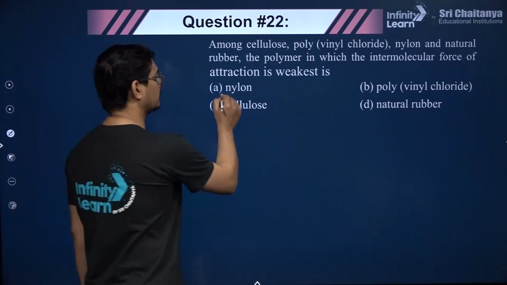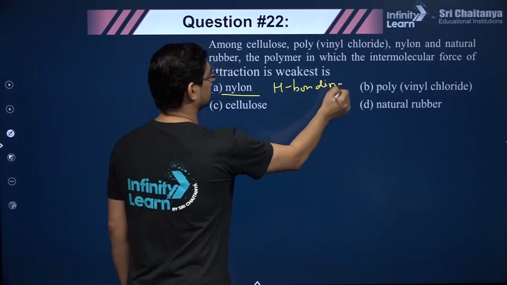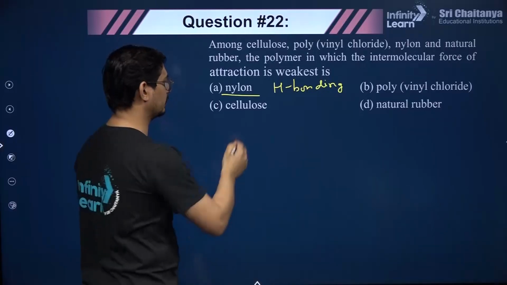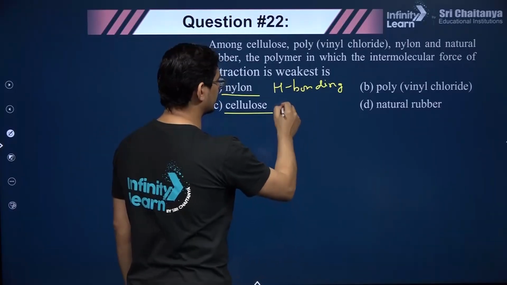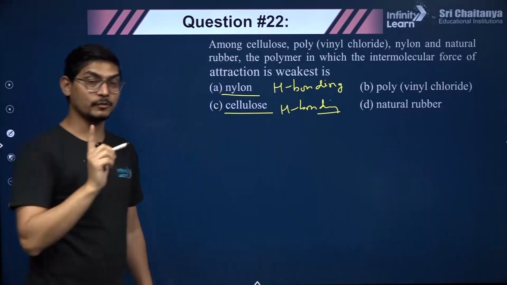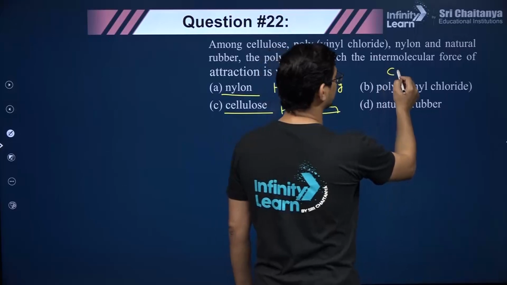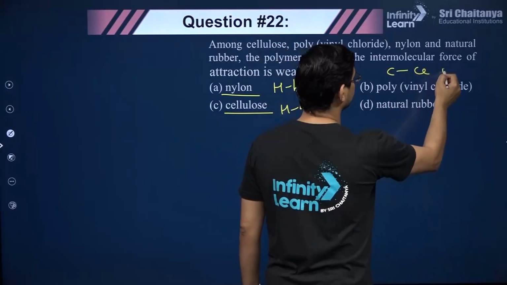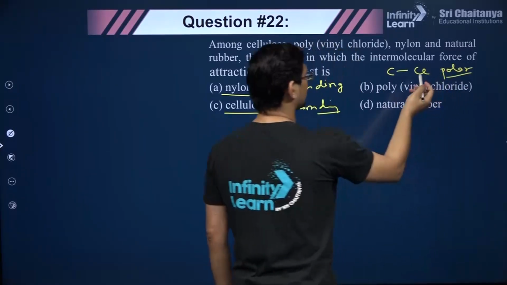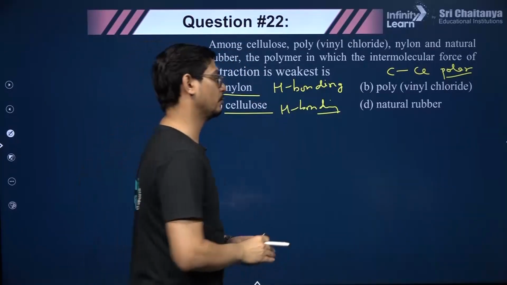So please remember, nylon has hydrogen bonding, because they are polyamides. Cellulose has OH groups, it has hydrogen bonding, and in polymers, hydrogen bonding would be considered a strong force, right? Polyvinyl chloride has a CCl bond, so it has polar covalent bonds, so not as strong attractive forces as nylon and cellulose, but still they are polar covalent bonds.